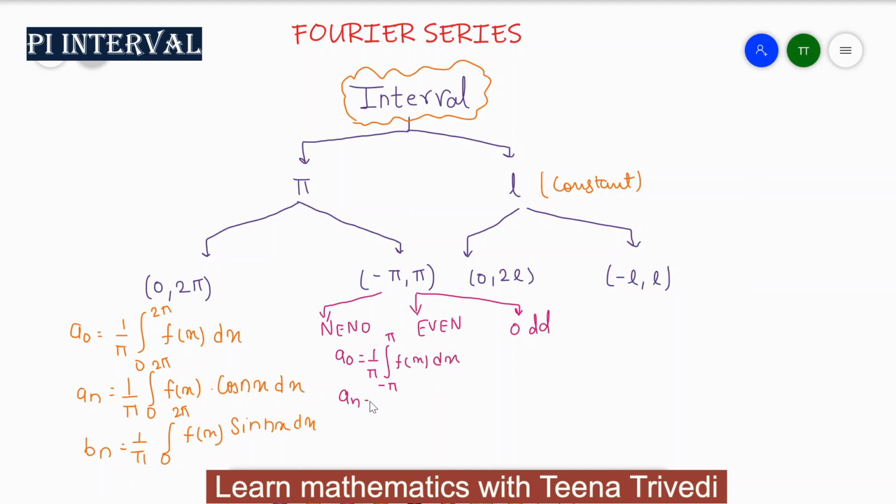For an this is again 1 upon pi, minus pi to plus pi, f of x cos nx dx, and for bn it is 1 upon pi, minus pi to plus pi, f of x sin nx dx.